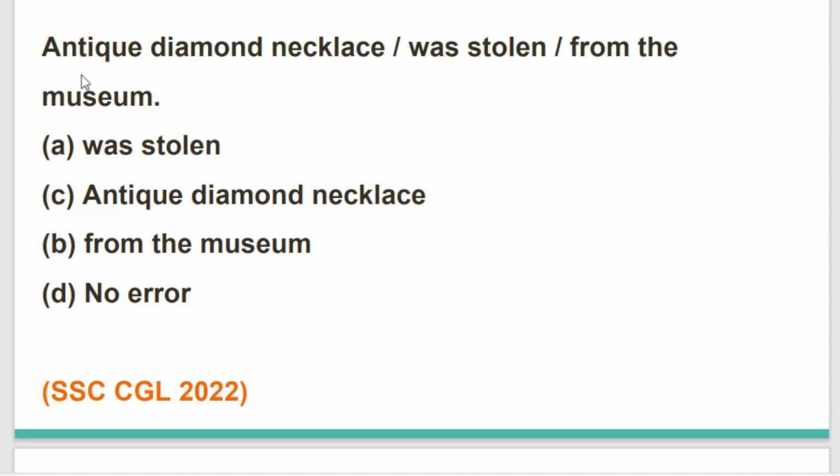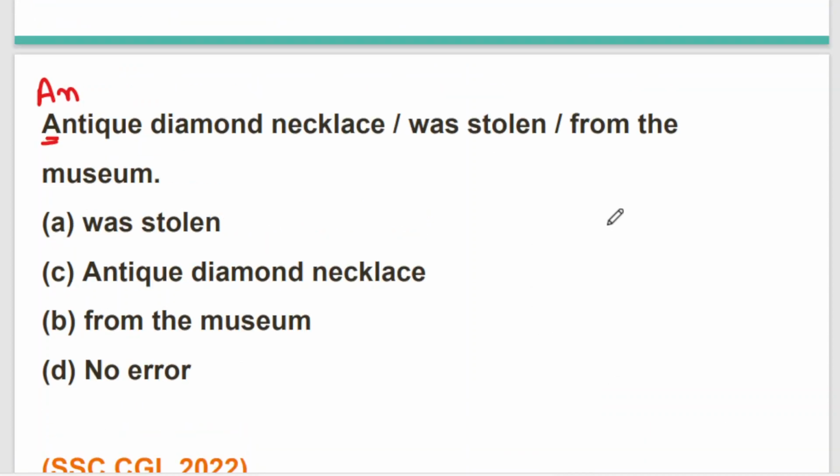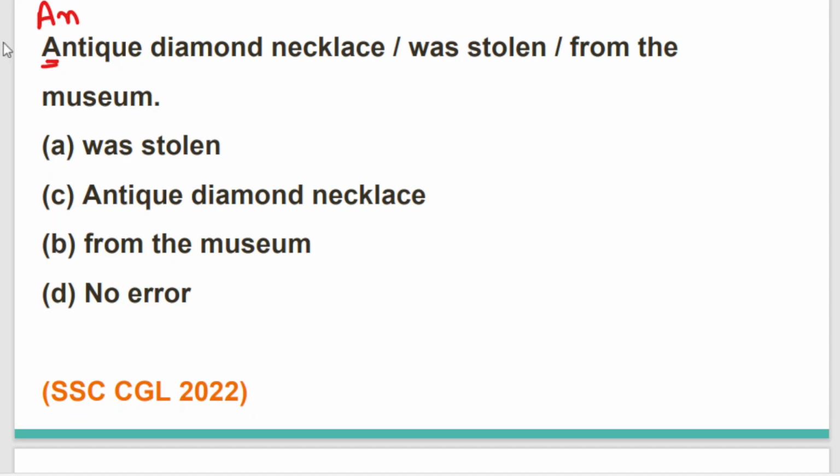The sentence is starting with a word which starts with the vowel A, and when it is starting with the vowel A, naturally we have to put an before the word antique. An antique diamond necklace, since the word antique starts with A and A is a vowel here. So the correct sentence is, an antique diamond necklace was stolen from the museum.